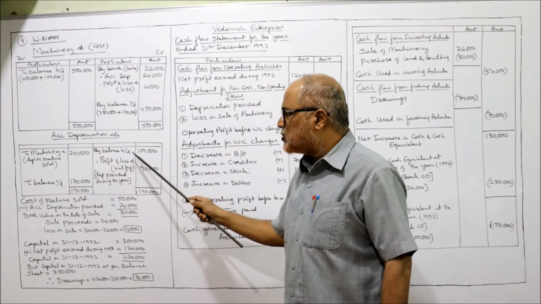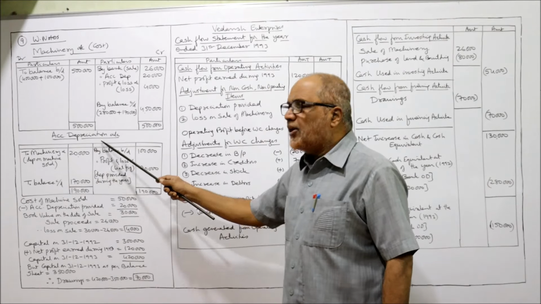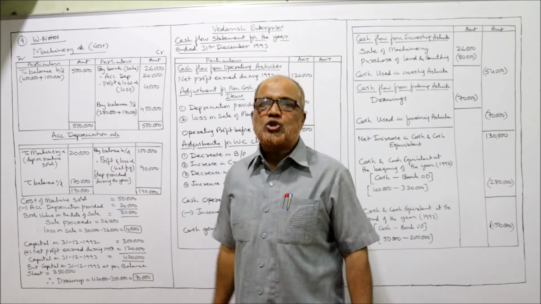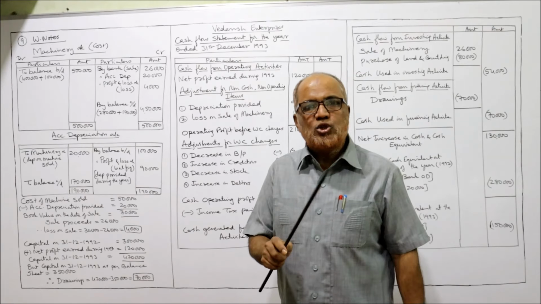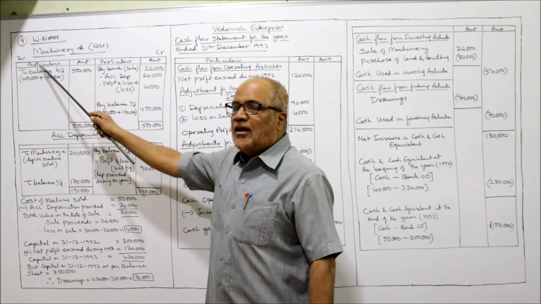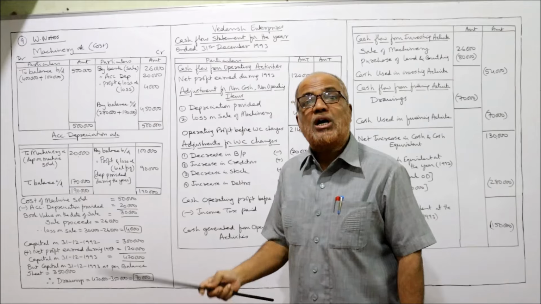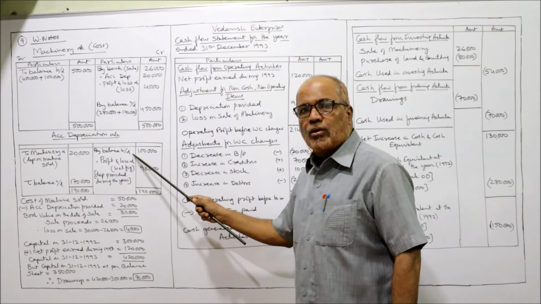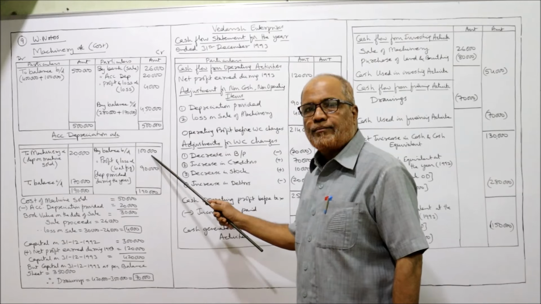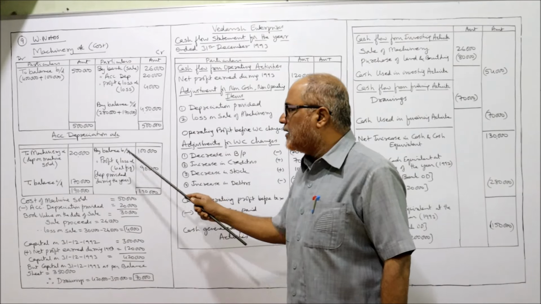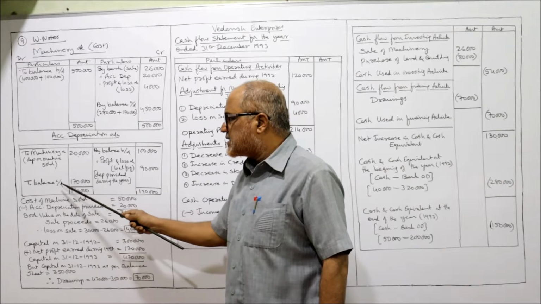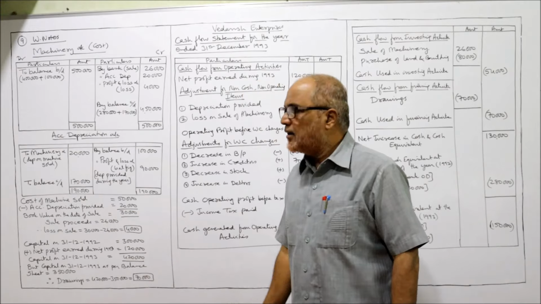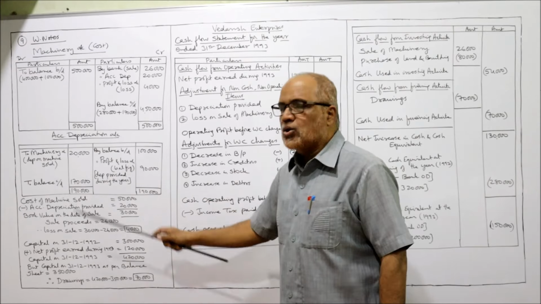Here, by balance brought down. Accumulated depreciation will show a credit balance, whereas machinery will show a debit balance. That's why it goes on the debit side. Here accumulated depreciation will show a credit balance, so credit side. By balance brought down 1 lakh. Now the closing balance, to balance carried down 1,70,000. Opening balance, closing balance.